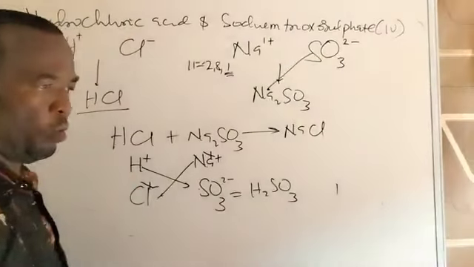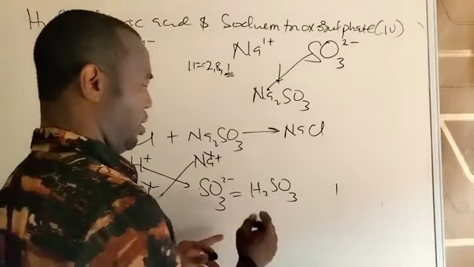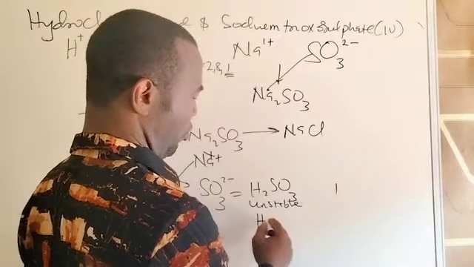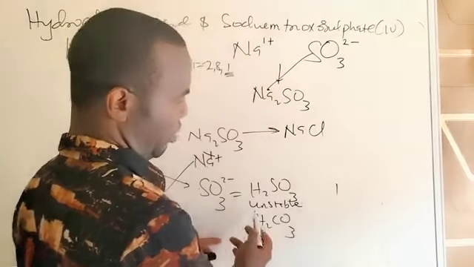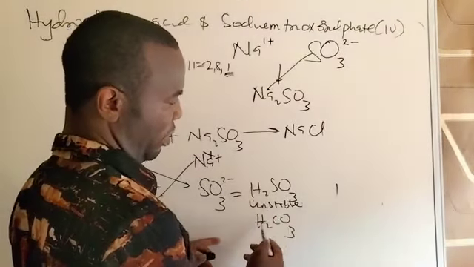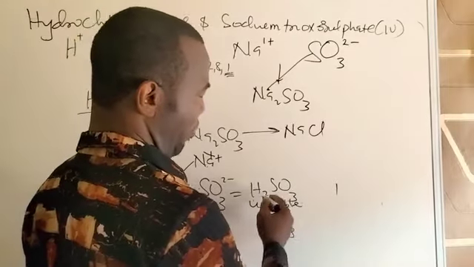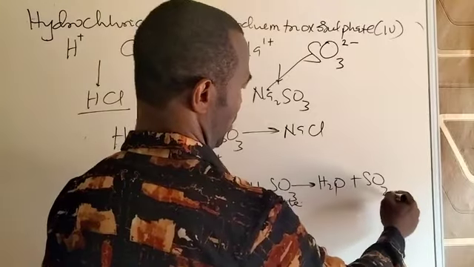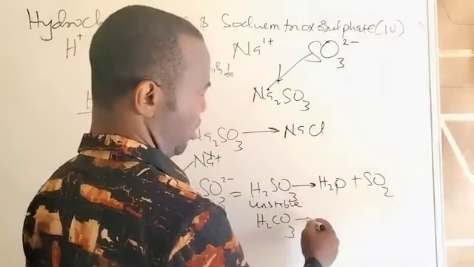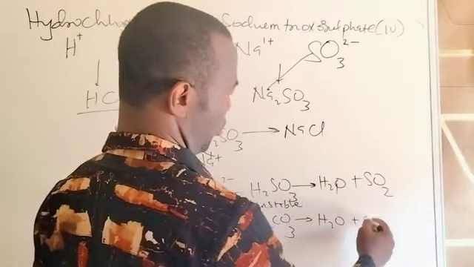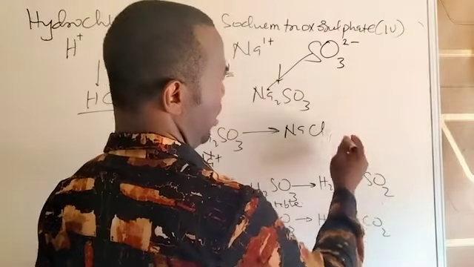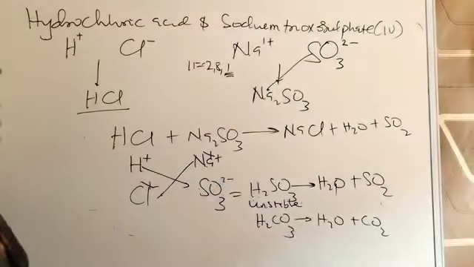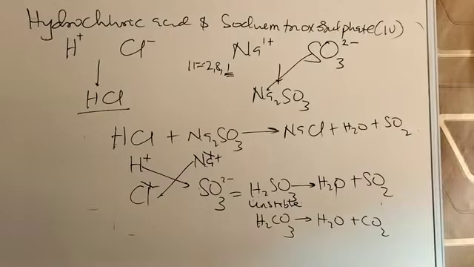When you join these two, you produce H2SO3. This compound is unstable. It is similar to the one we made before, which is H2CO3. So they're similar, H2SO3 and H2CO3, they're unstable. Whenever they appear as product, they must split. You split them into 2. This should be H2O and SO2. This one should be H2O and CO2. So this is what we have now: H2O and SO2.